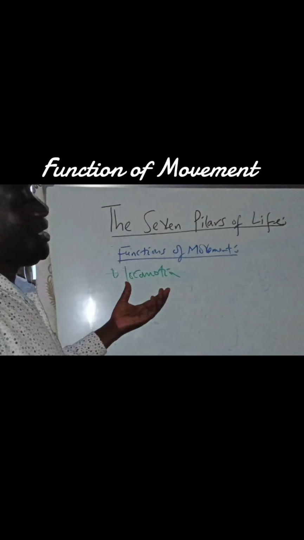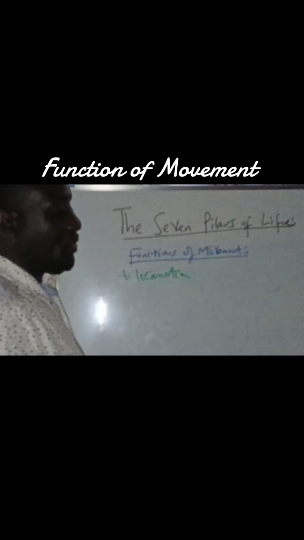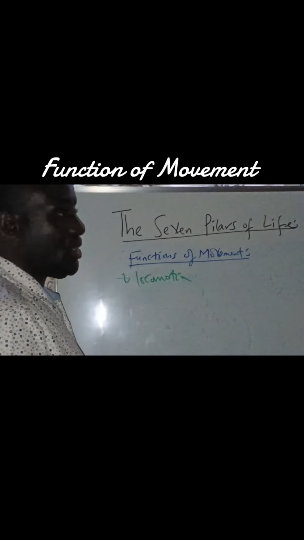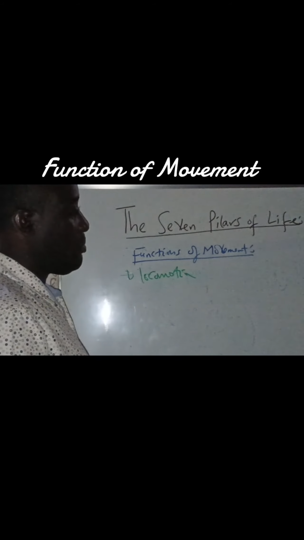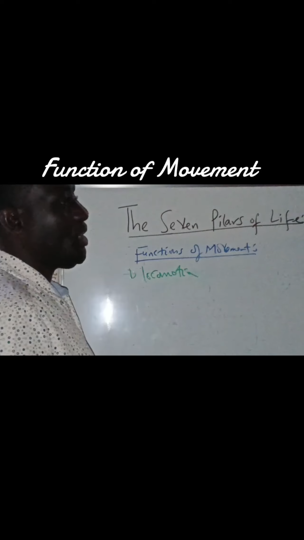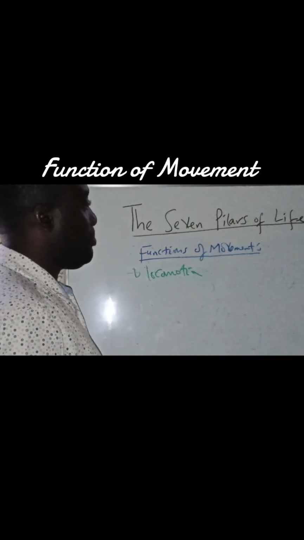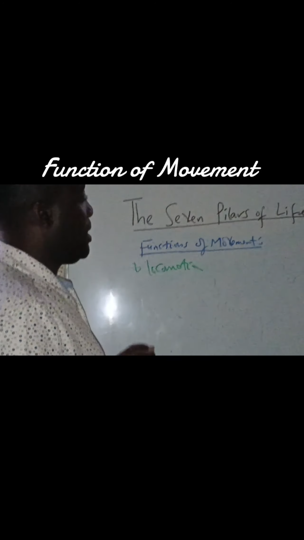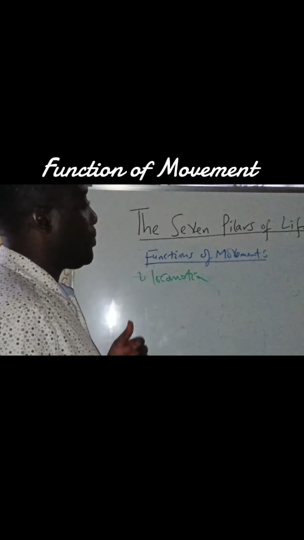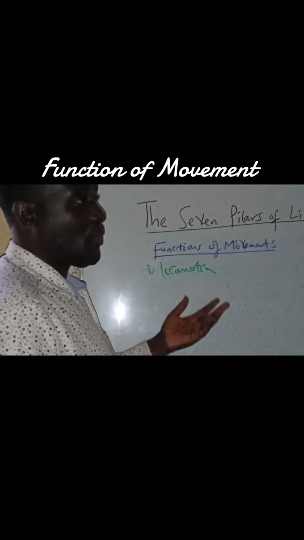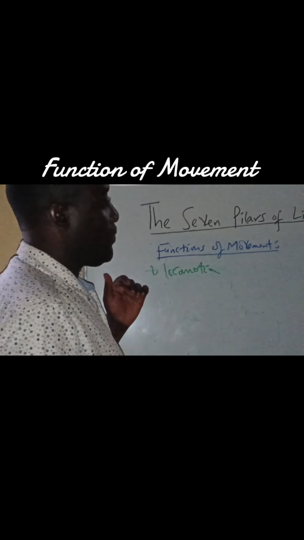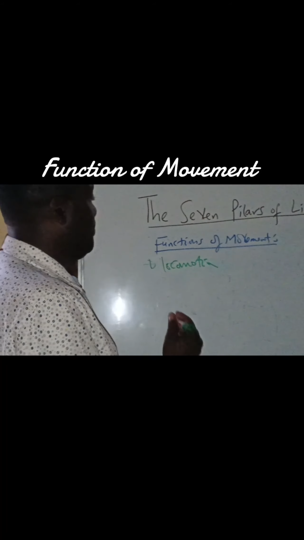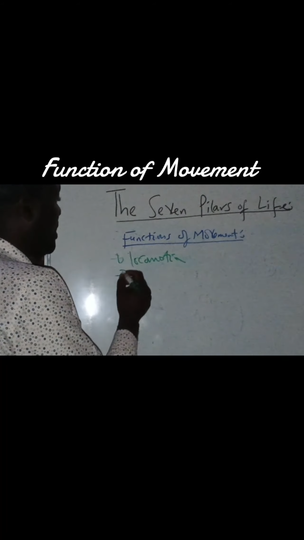So movement allows locomotion. If the limbs move, then locomotion results. For example, if my legs start moving, locomotion results. If the wings move, then flight will be allowed. So locomotion is very important for the organism to search for food, mates, run away from their enemies, chase their food like a prey in the case of predatory organisms, and others. So that's very, very important.